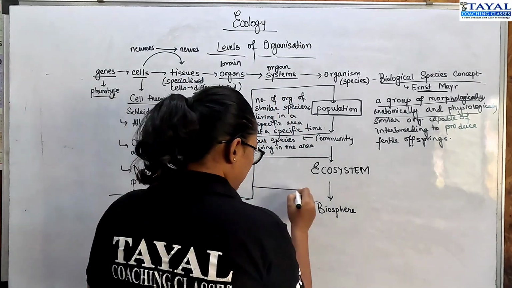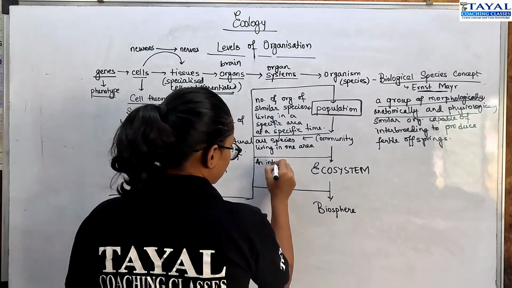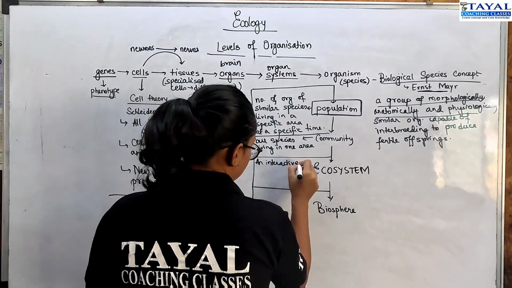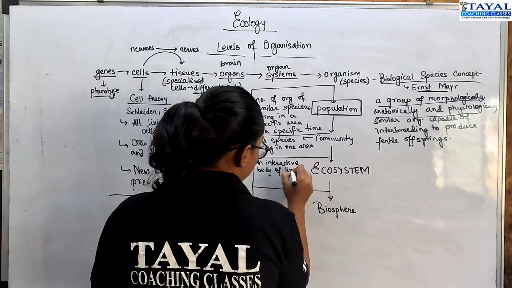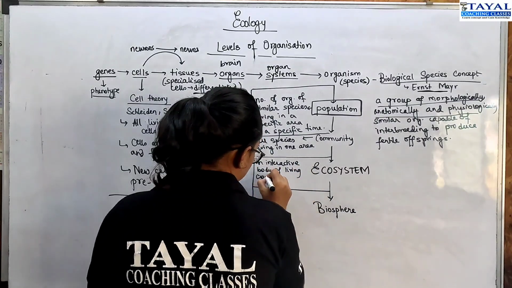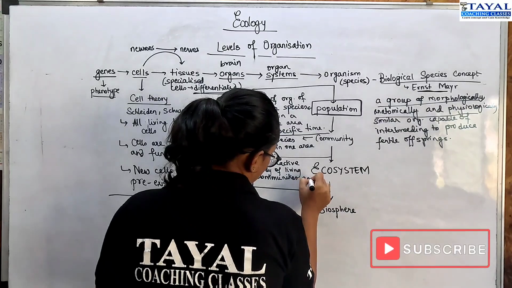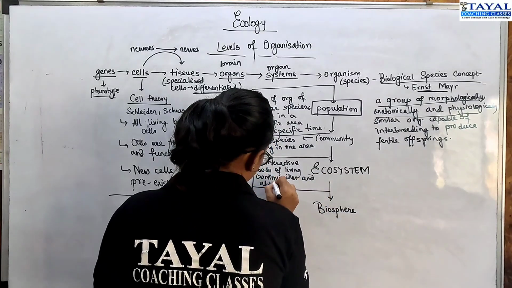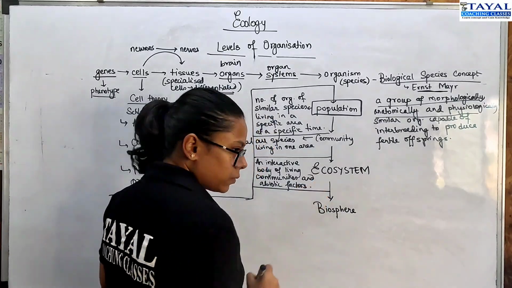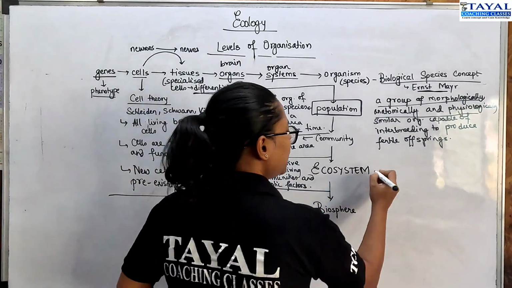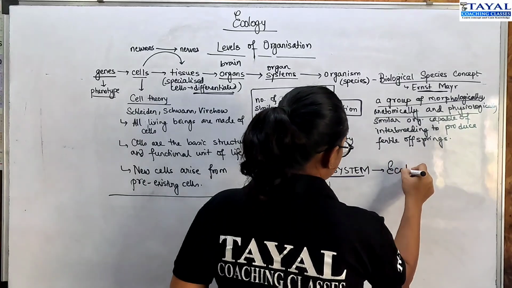So ecosystem is an interactive body of living communities and abiotic factors, right? And the study of ecosystem is what we call ecology.